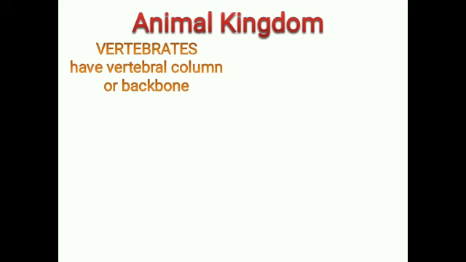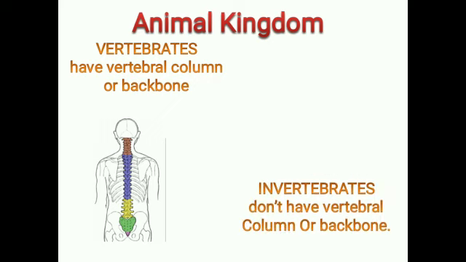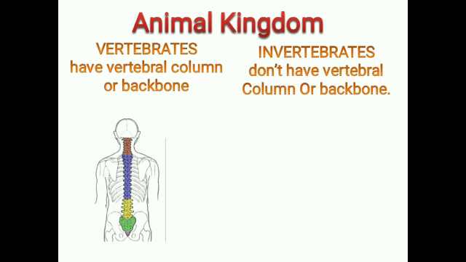Now what are vertebrates? Animals which have backbone or vertebral column are called vertebrates. You can see in the picture, it shows the vertebral column or backbone. Now the next group is invertebrates. Now what are invertebrates? Animals which don't have vertebral column or backbone are called invertebrates.